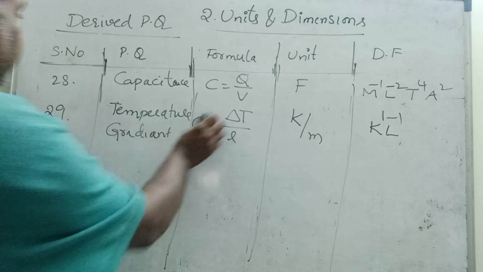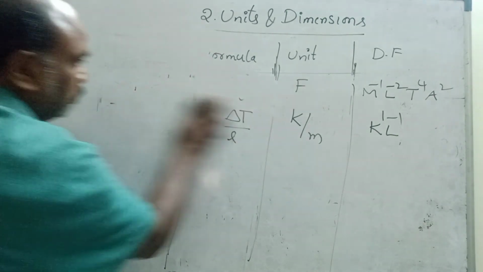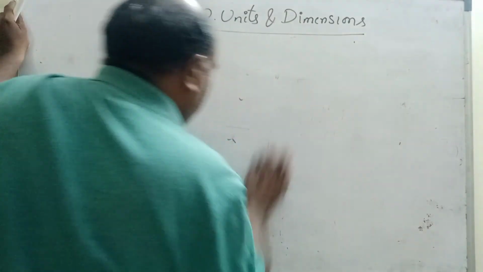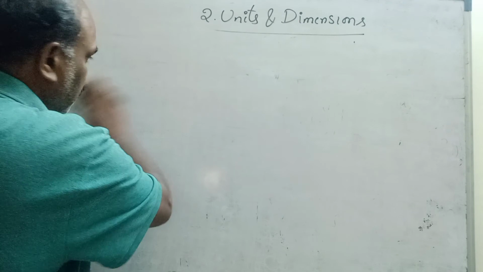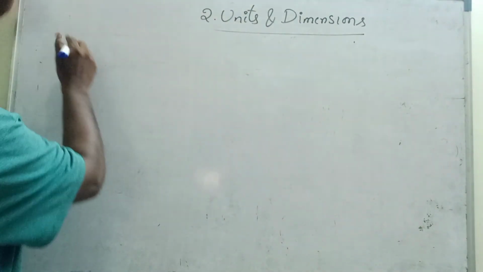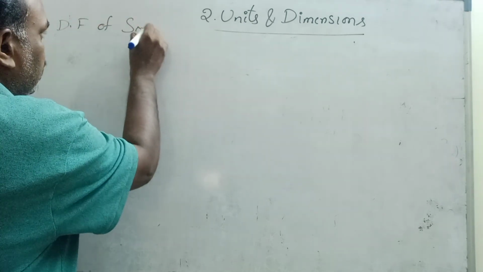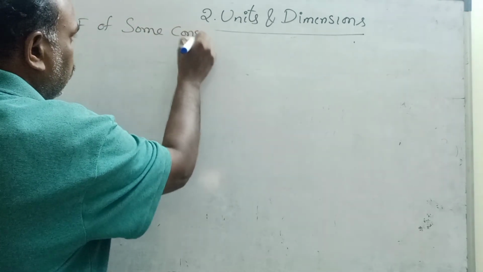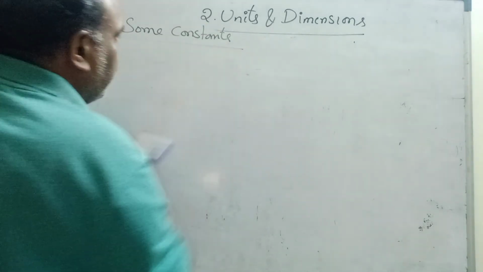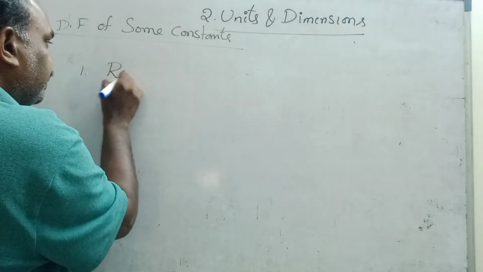Now we will see the dimensions of some constants. Most repeated constants we will see. Dimensional formula of some constants. First one we will see is refractive index.